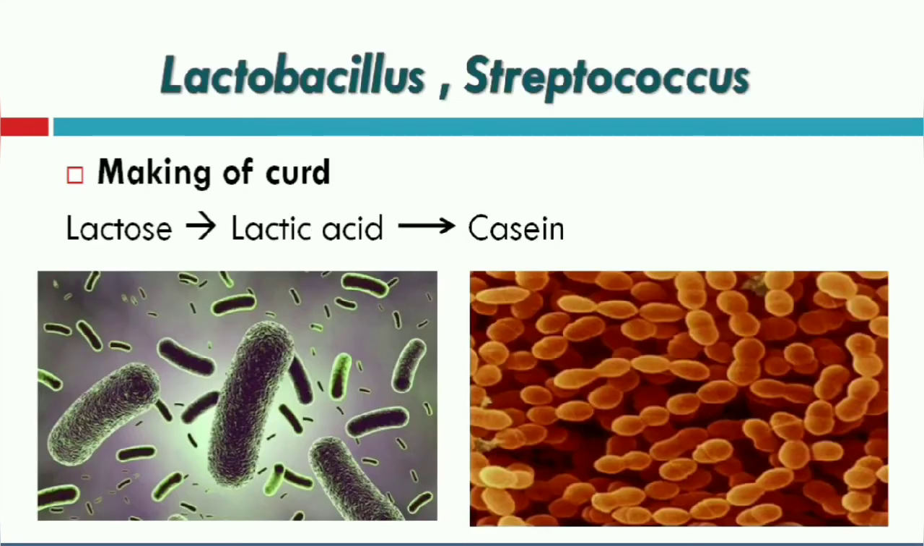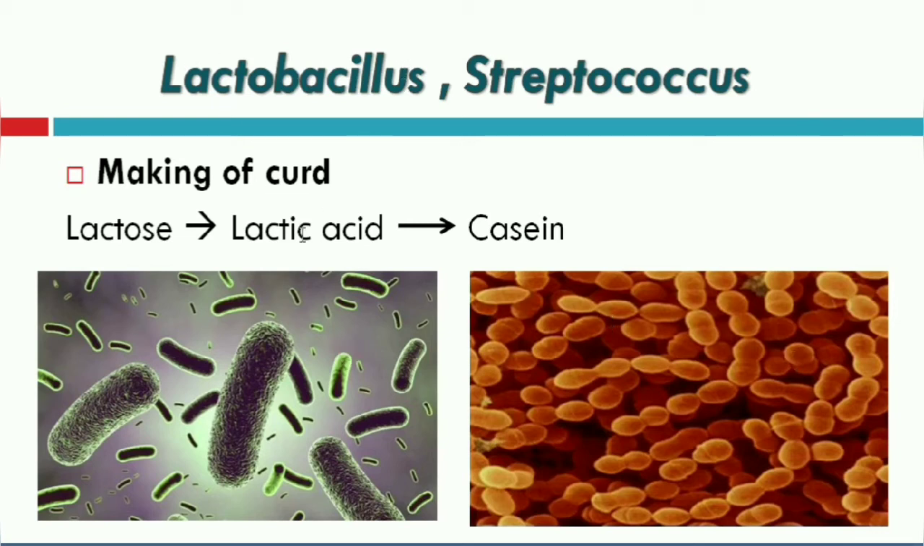Next, Lactobacillus and Streptococcus. By the name bacillus, you would have understood that the bacteria is a rod-shaped structure. This is the picture of Lactobacillus. Streptococcus: coccus means spherical shaped, bead-like structures. Here, this is the picture. Both Lactobacillus and Streptococcus are involved in the formation of curd.